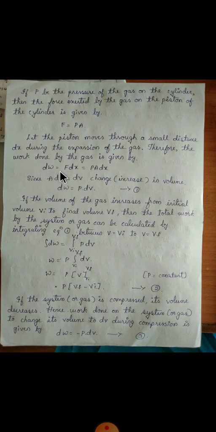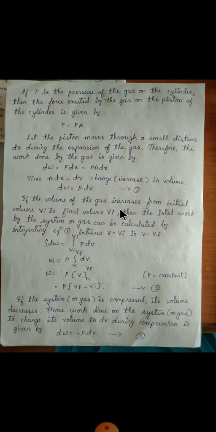Length into breadth into height is the volume. Length into breadth is nothing but area. Area is equal to length into breadth. So in place of length into breadth we have area A, and in place of height we have dx. So A into dx, can we say that is volume? Yes, it is volume, that is the change in the volume. Then work done dW is equal to P into A into dx, which is dV. Work done is equal to P into dV.